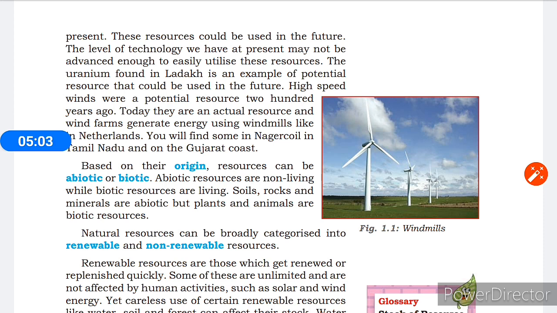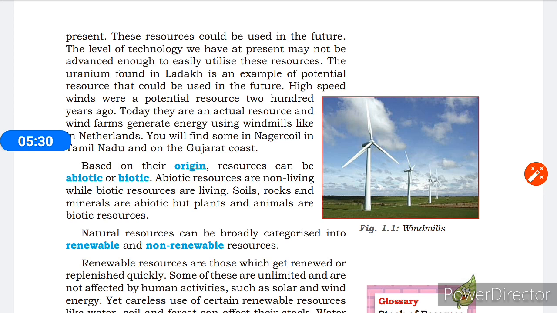In actual resources, we know the quantity, how much of it is present there. We can use it. But in potential resources, we do not know the actual quantity. We can use this in the future. For example, the uranium found in Ladakh is a potential resource that could be used in the future.